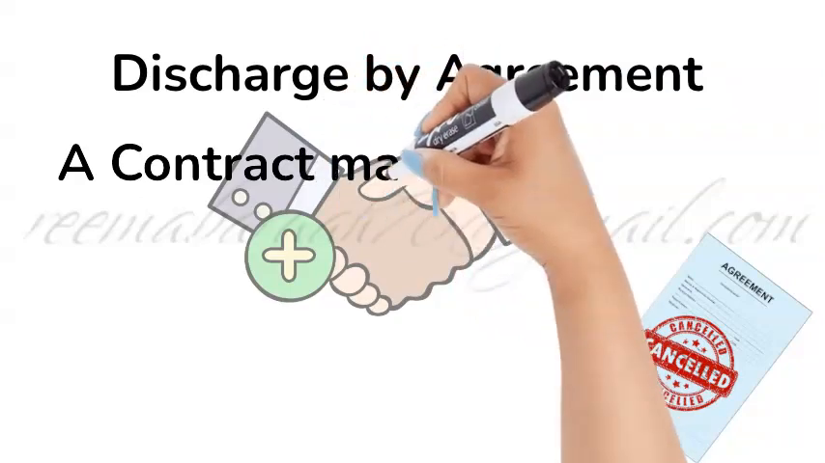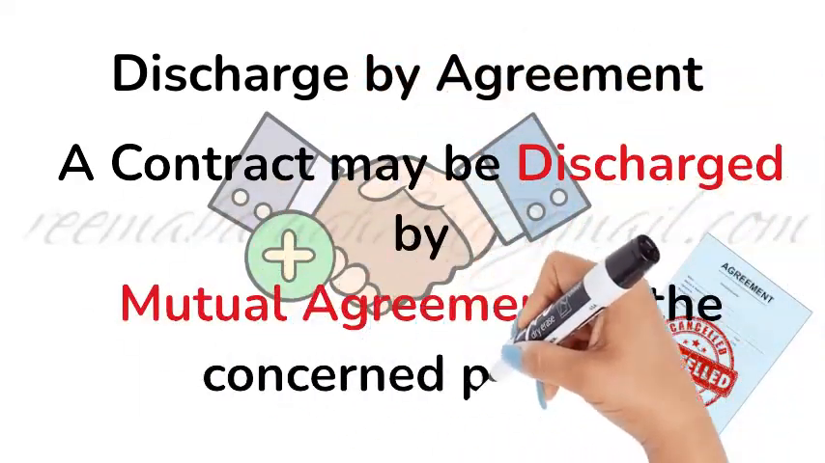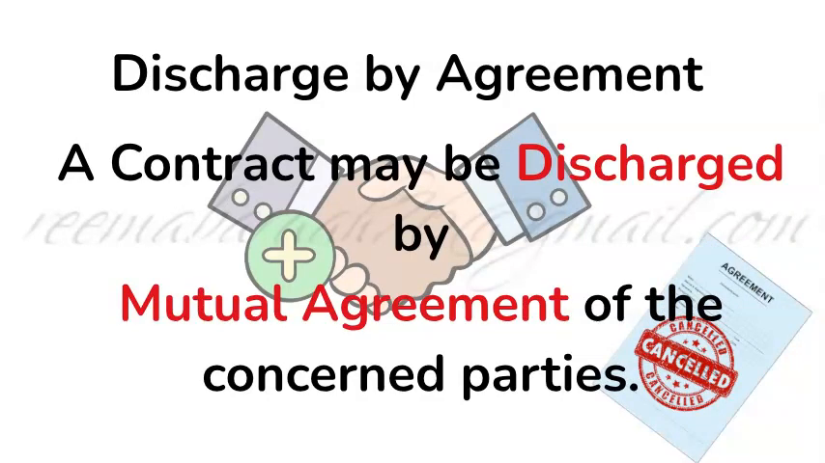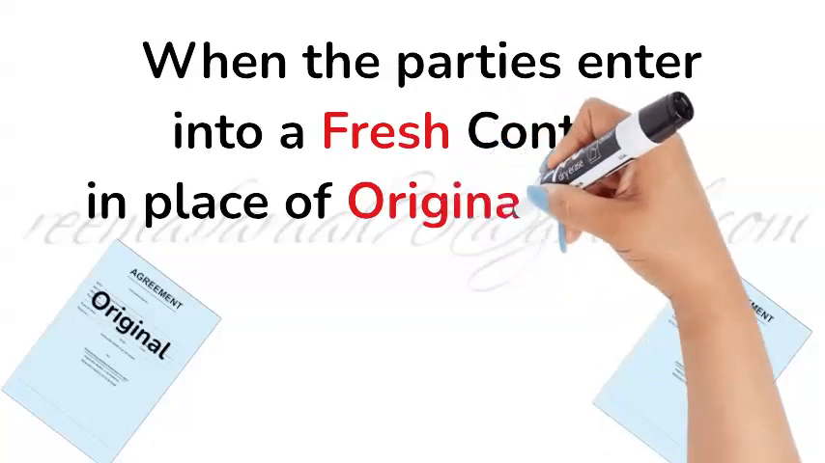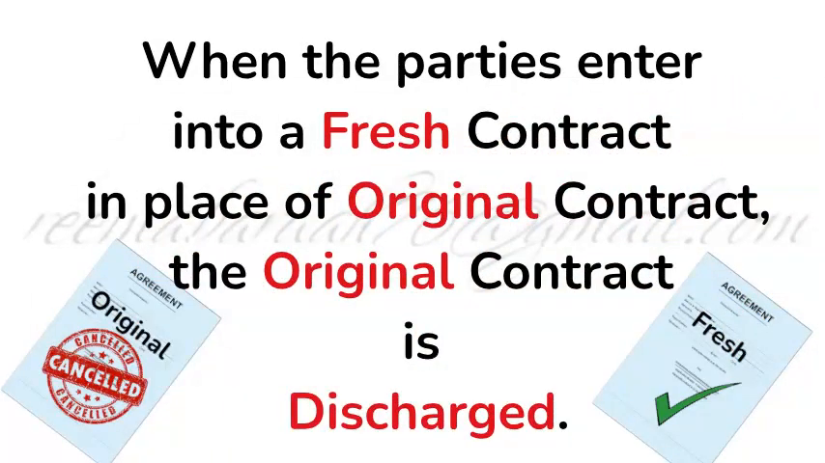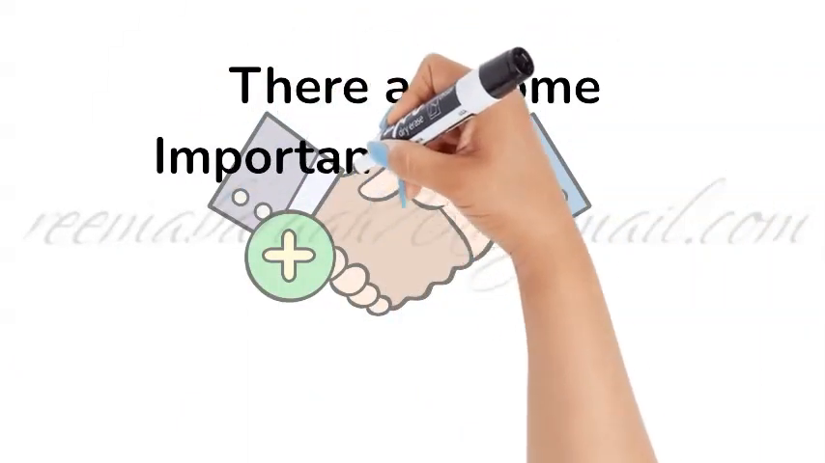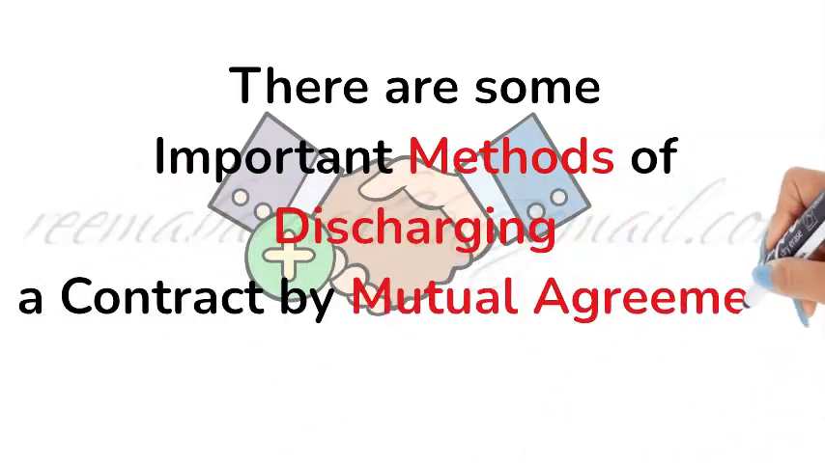A contract may be discharged by mutual agreement of the concerned parties. When the parties enter into a fresh contract in place of the original contract, the original contract is discharged. There are some important methods of discharging a contract by mutual agreement.